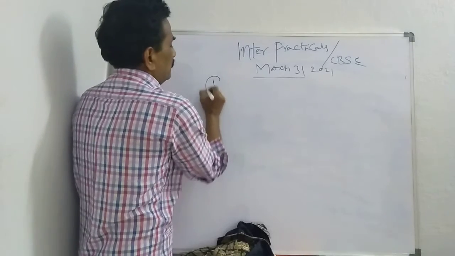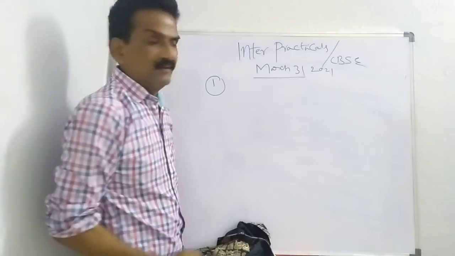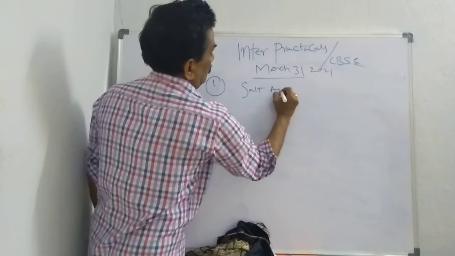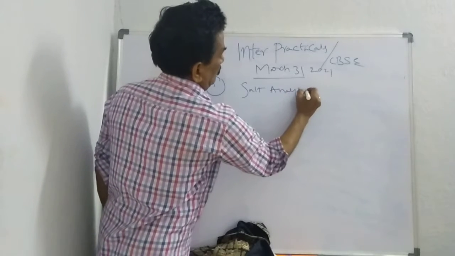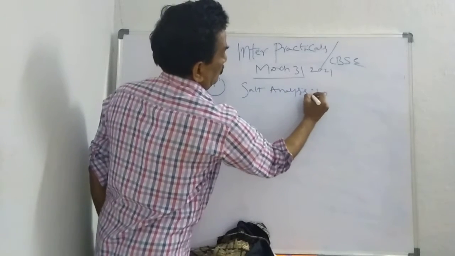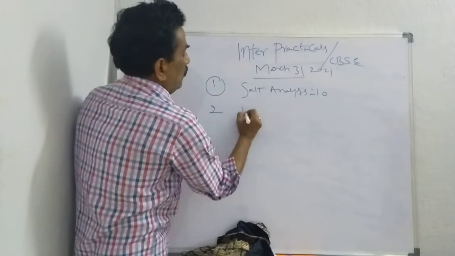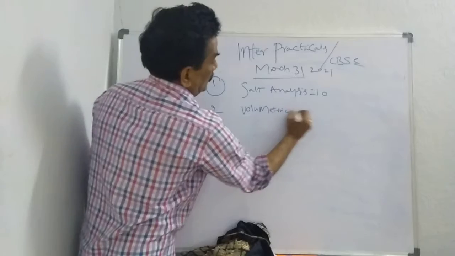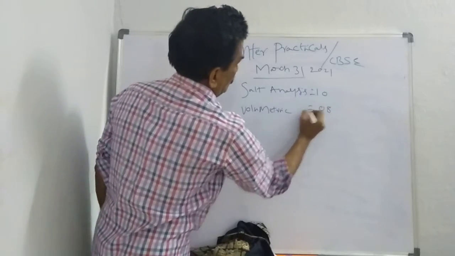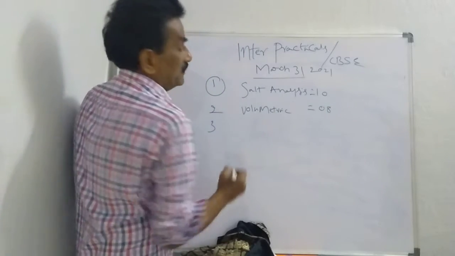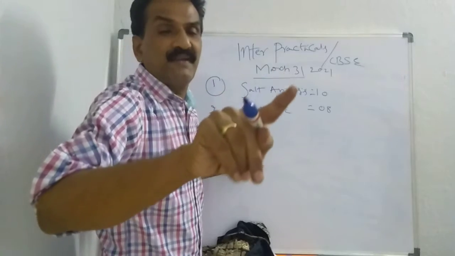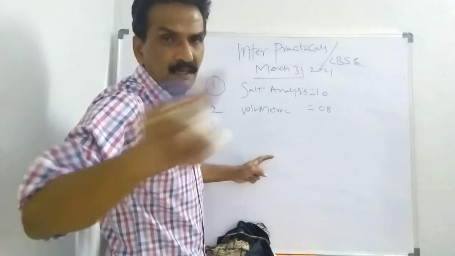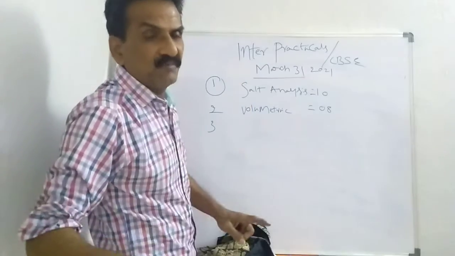First of all, this practical contains salt analysis, 10 marks. Volumetric, 8 marks. This year, chromatography is deleted, organic is deleted. We have only two in section C.